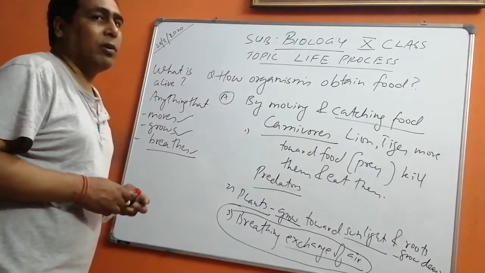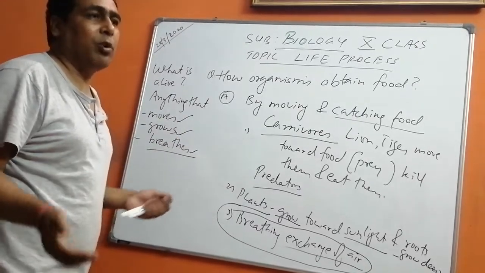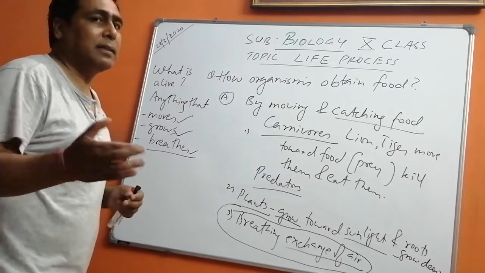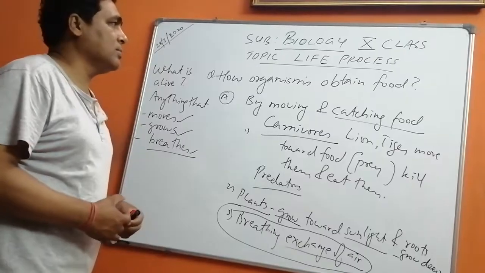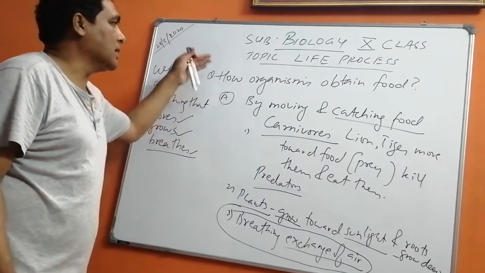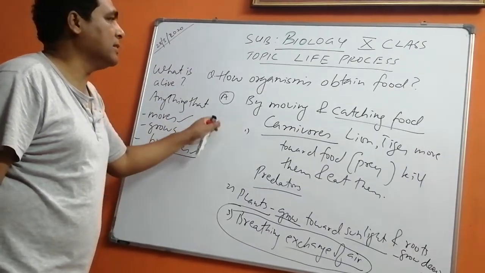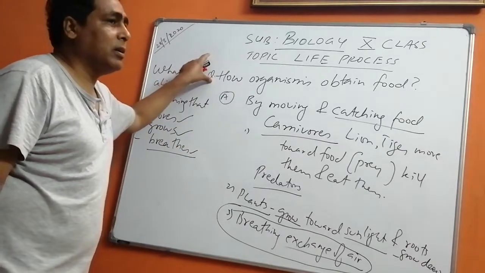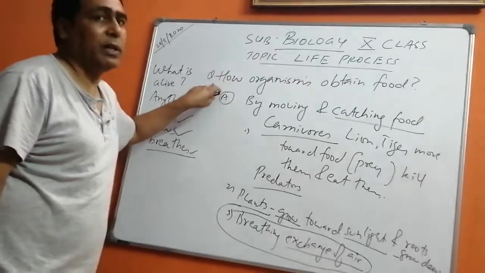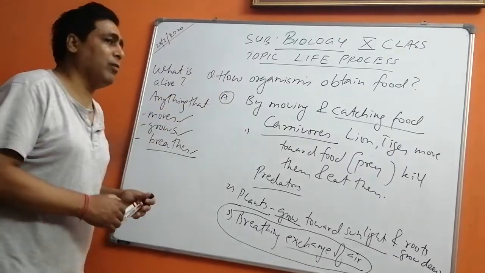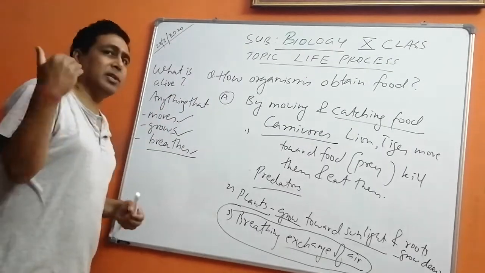The body of organisms has been designed according to how they obtain food. Parasites have a body designed to suck the food. They don't have other systems. So children, just now we learned what nutrition is. We learned why it is important. The third thing is how organisms obtain food. So these three things we have just now studied.